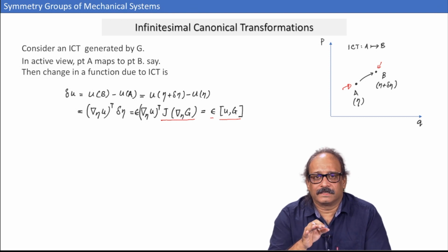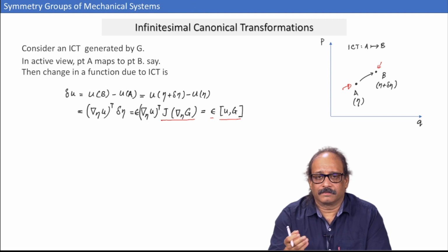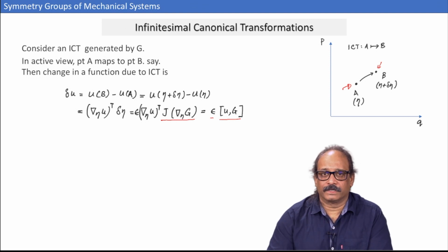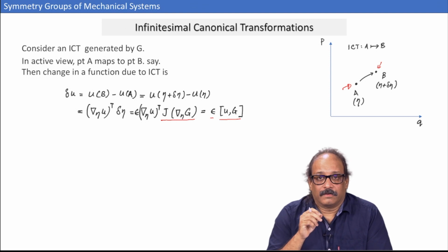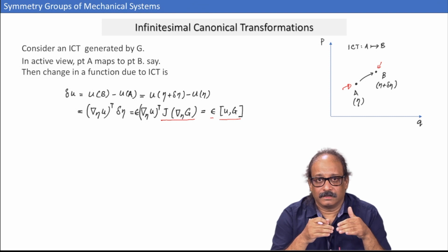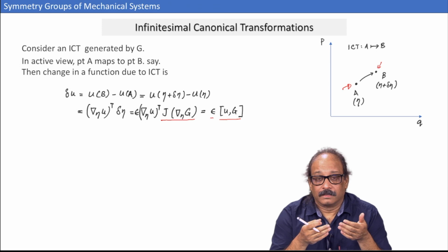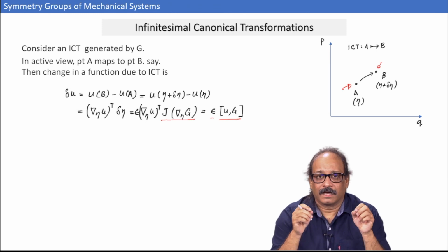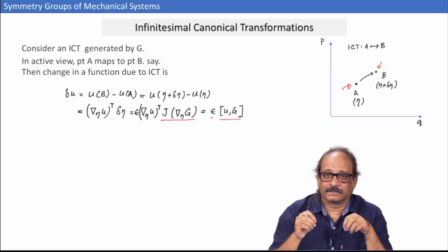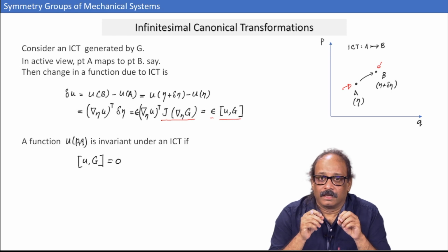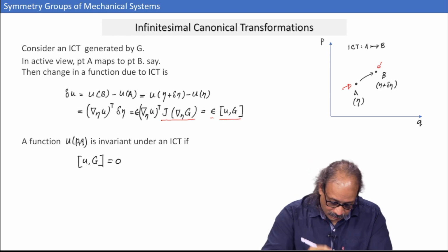Once we have an active view of the ICT, when you go from point A to point B under the transformation, there is a change in the function, and the change in the function is exactly given by epsilon times the Poisson bracket of u and G. Clearly, the change in the function u will be 0 if the Poisson bracket of u and G is 0.